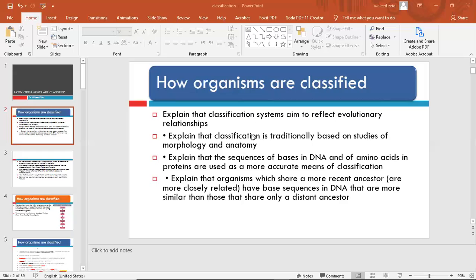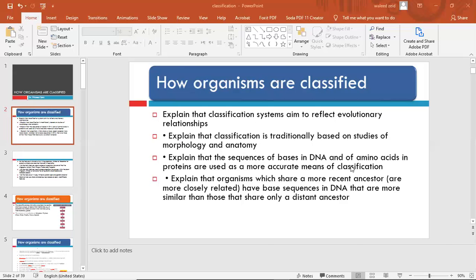Mainly, the classification of organisms is based on morphology, the external features of different organisms, and the anatomy, the structure of their body, and explains that the sequence of bases of DNA and the amino acids in protein are used as a more accurate way for classification nowadays.